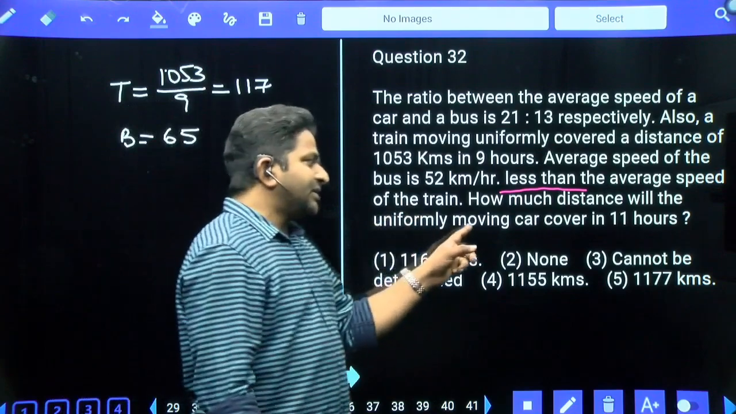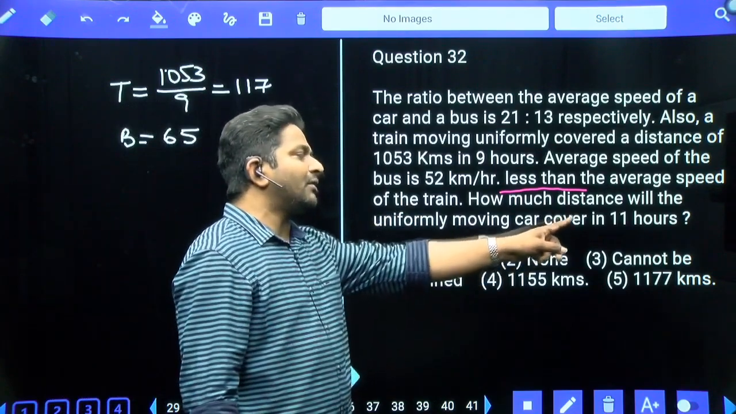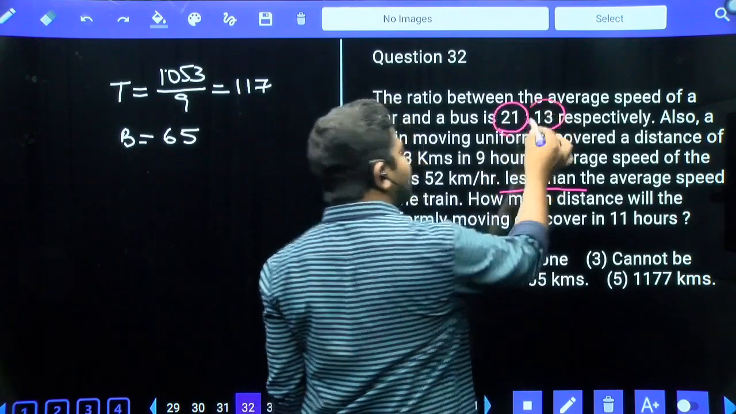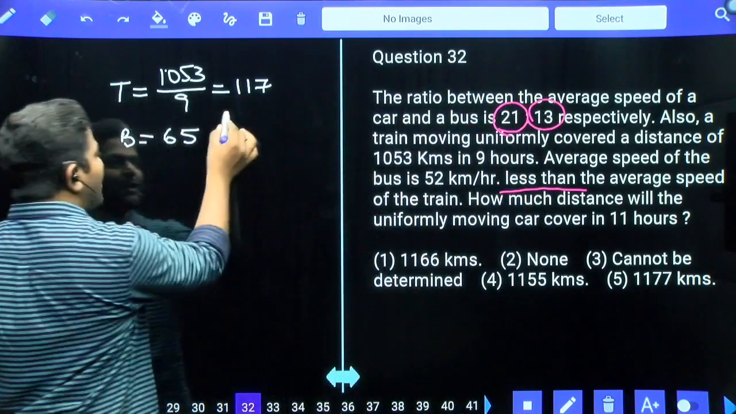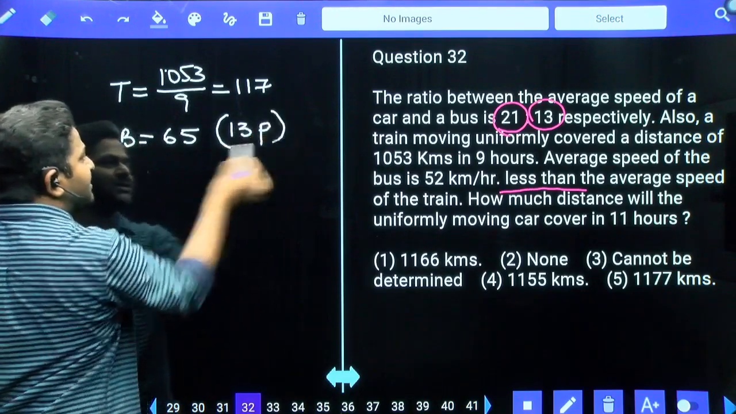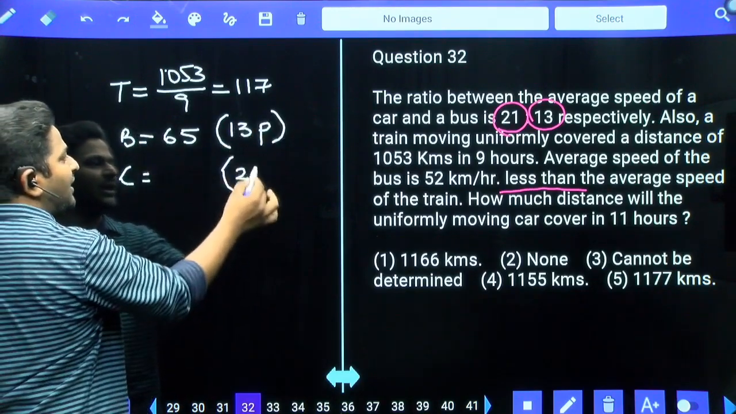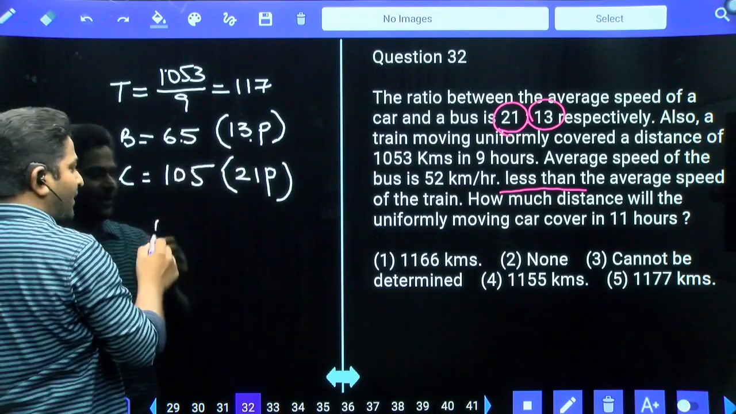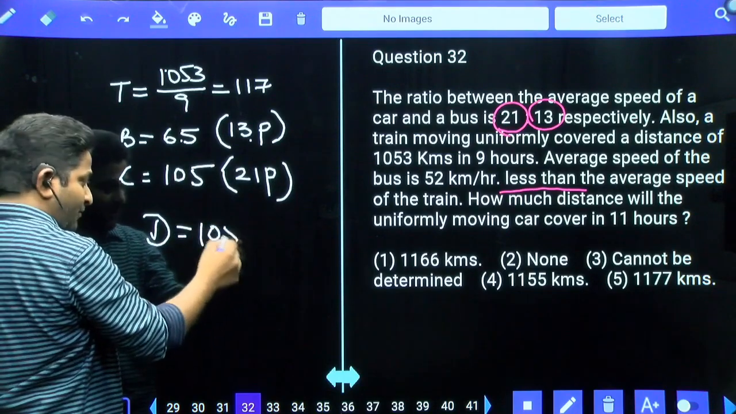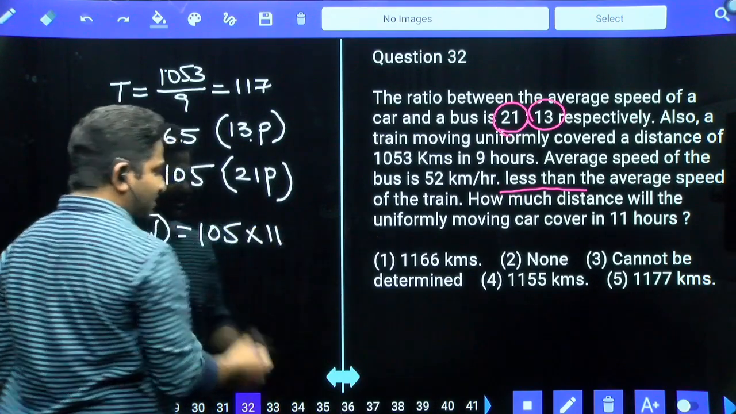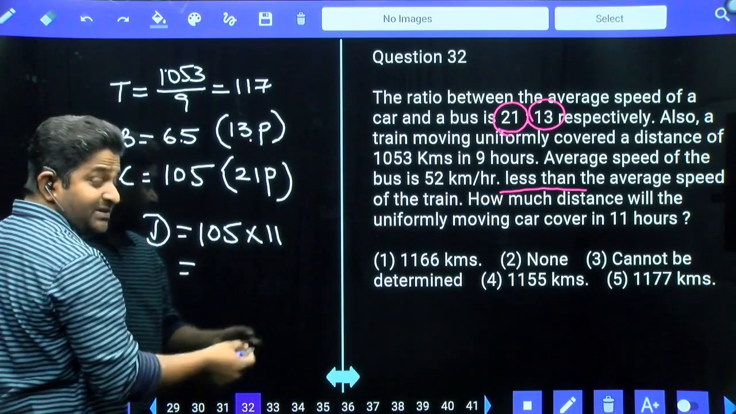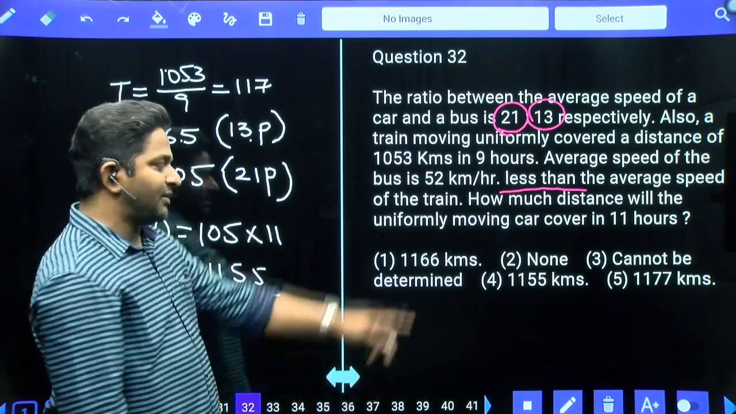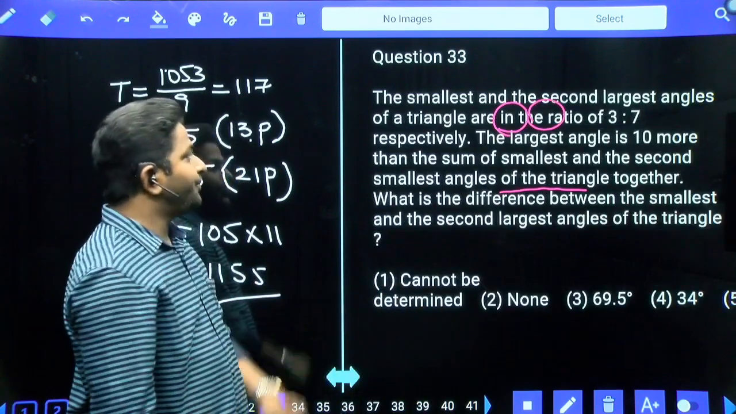How much distance will the uniformly moving car cover in 11 hours? Car speed is 21 parts, bus speed is 13 parts. If 13 parts is 65, then 13 times 5 is 65 and 21 times 5 is 105. Distance covered by the car with a speed of 105 kilometers per hour in 11 hours is 1050 plus 105, which is 1155. That is our final answer, the fourth option.